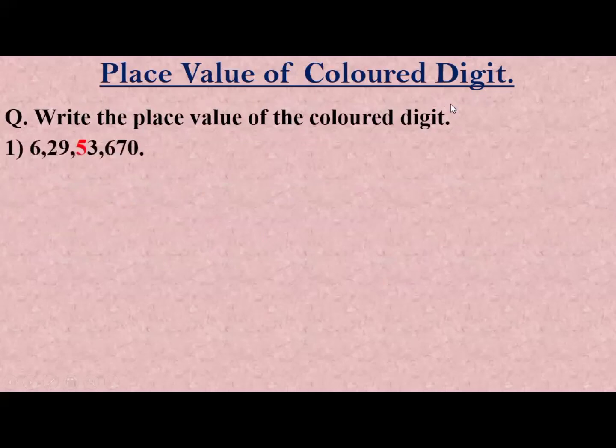Place value of colored digit. Write the place value of the colored digit. Here number is given and you have to write the place value of the colored digit. So what is the place value of 5? First place is unit, then tens, hundred, thousand, and then 10,000. So 5 is in the 10,000 place.